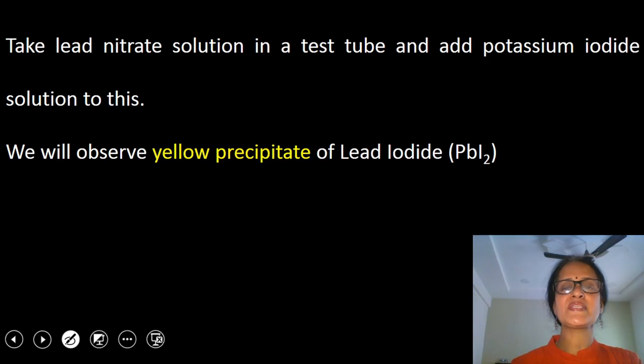So whatever points I have discussed with you are written here, and with the help of this activity you have seen that during a chemical change a new substance is formed. In this case the new substance formed was lead iodide, and you have seen that change in color also took place. Both the solutions we have taken were colorless.